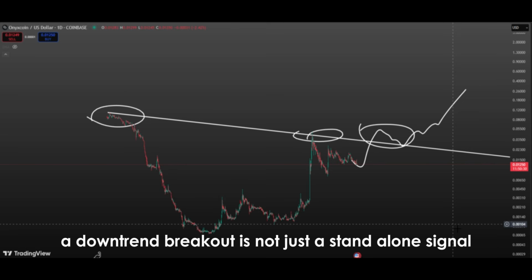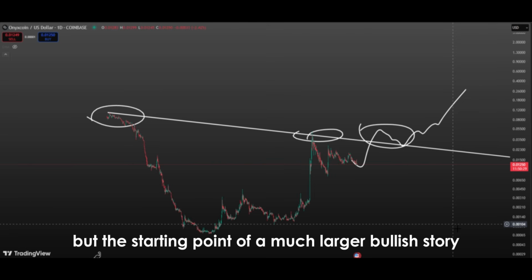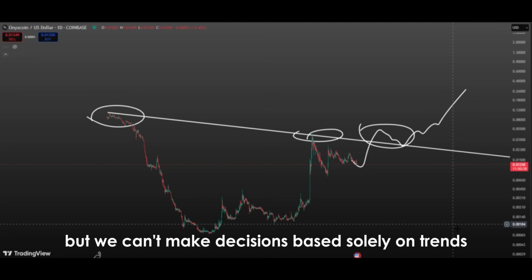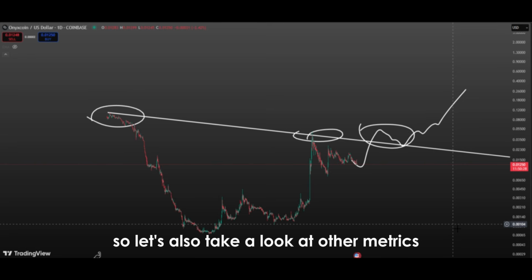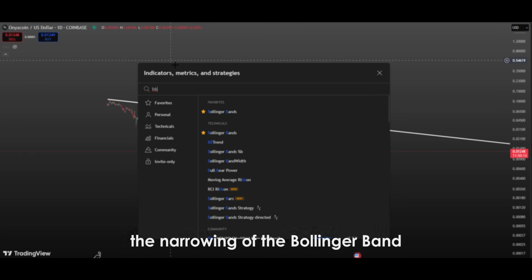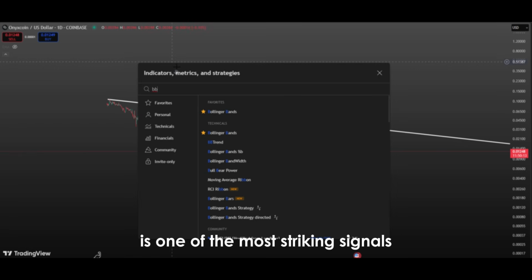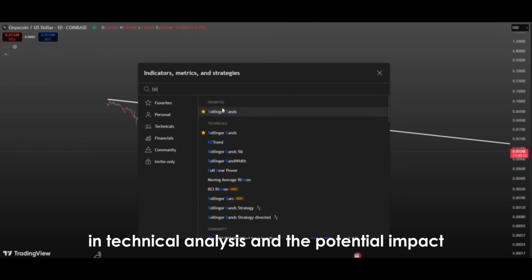Thus, a downtrend breakout is not just a standalone signal, but the starting point of a much larger bullish story. But we can't make decisions based solely on trends. So let's also take a look at other metrics. Stay tuned. The narrowing of the Bollinger Band is one of the most striking signals in technical analysis, and the